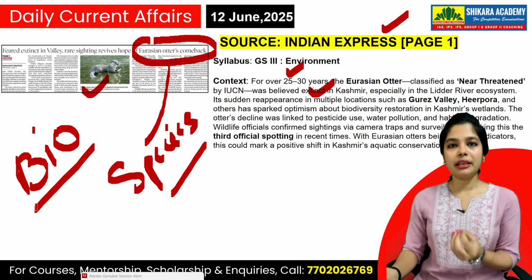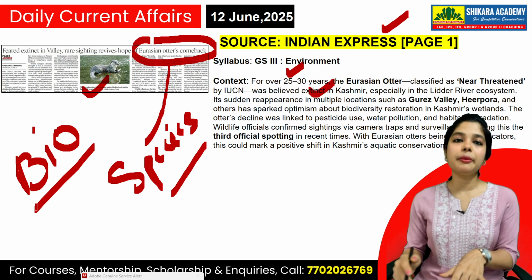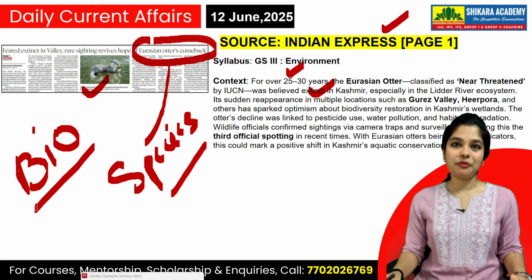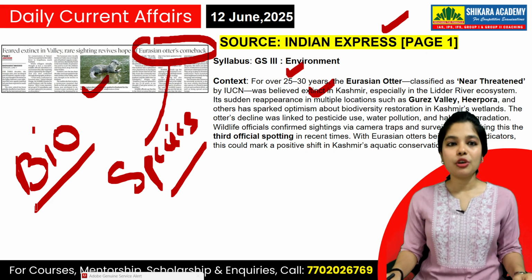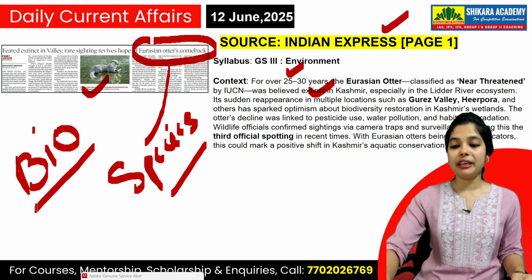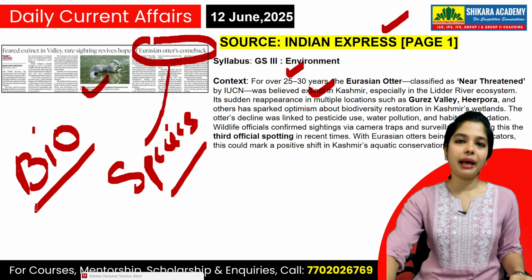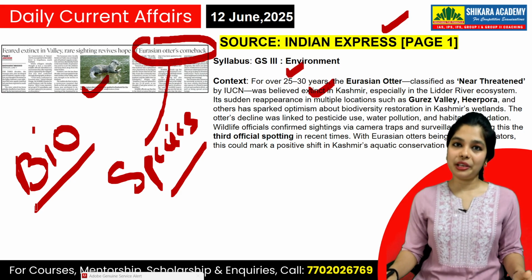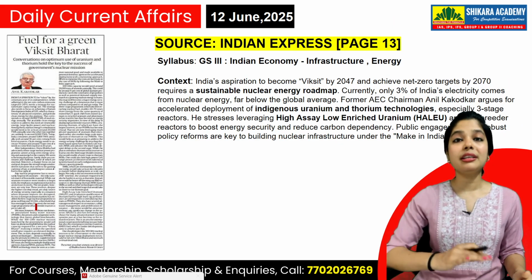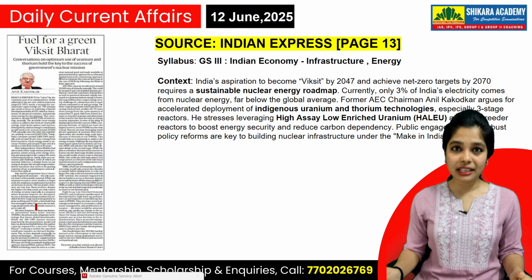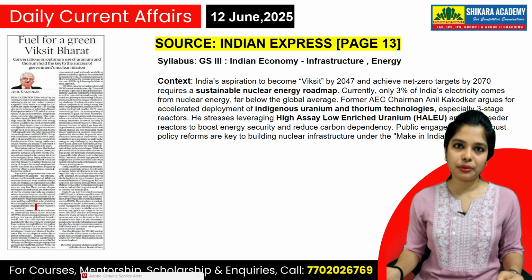Okay, so bioindicators are telling you the disturbance, the imbalance in the environment. That's why they are very important for our environment. And you will also read this term in your environment static syllabus. So these Eurasian otters are your bioindicators, and thus they are very important. And now we have seen them back in Kashmir Valley, although they were classified as near threatened by IUCN, yet they are back. They are not extinct. Okay, the questions can be asked, are Eurasian otters extinct in India? So there can be multiple questions.